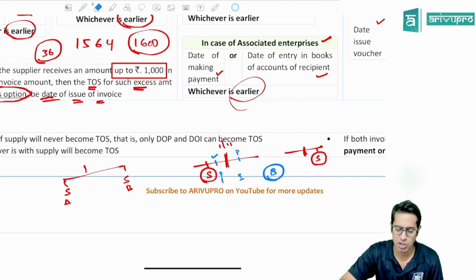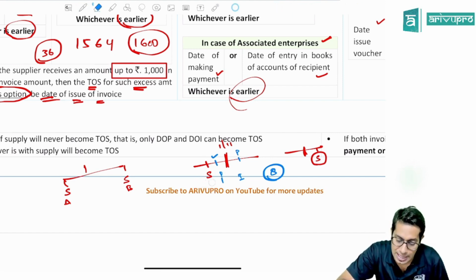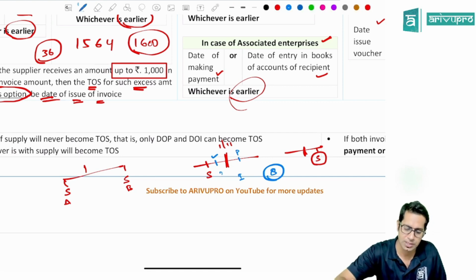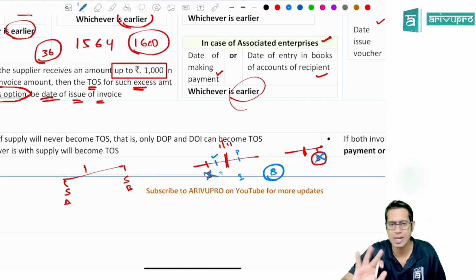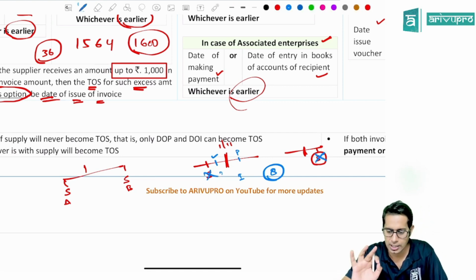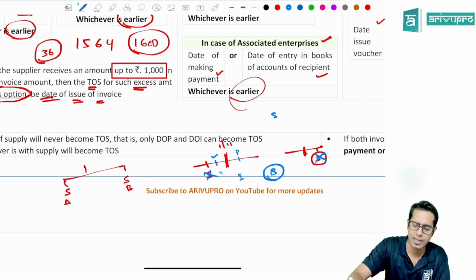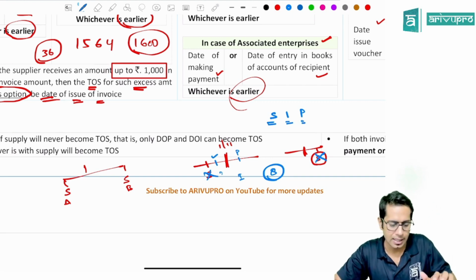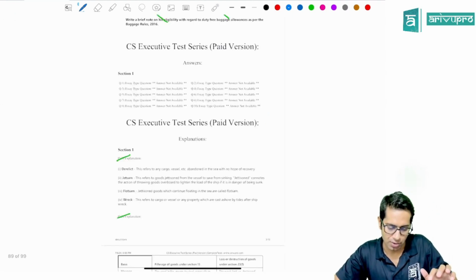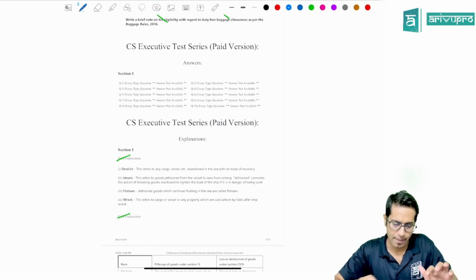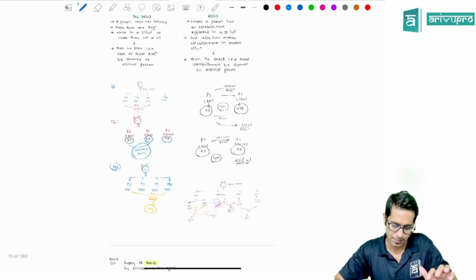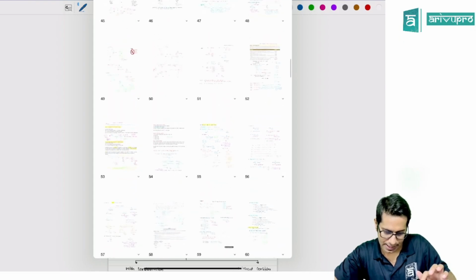What is important over here is the date when the supply took place. The date of supply will never become time of supply. There will be 3 things involved: supply date, invoice date, and payment date. The date when the supply took place will not be taken as time of supply. Just a second, I'll show you the detailed discussion part.